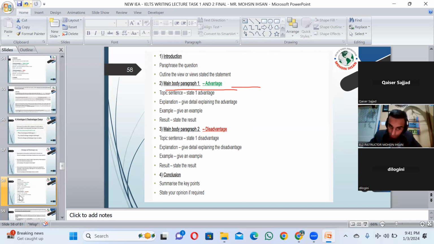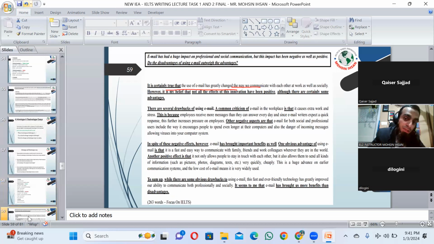Suggestion. We consider it mandatory to share a suggestion, to share your requirement, like your supposition here, and this and conclusion in the last, right? So this is how you're supposed to write advantage and disadvantages essays.